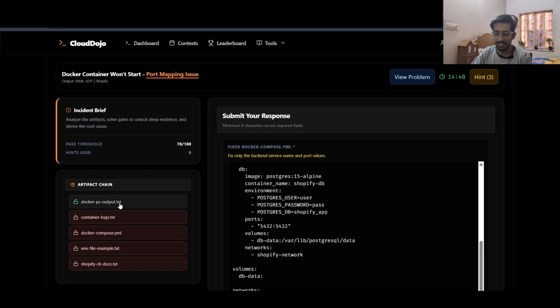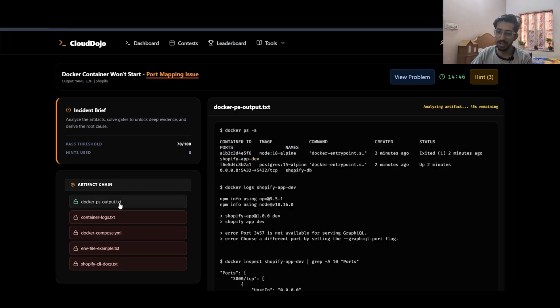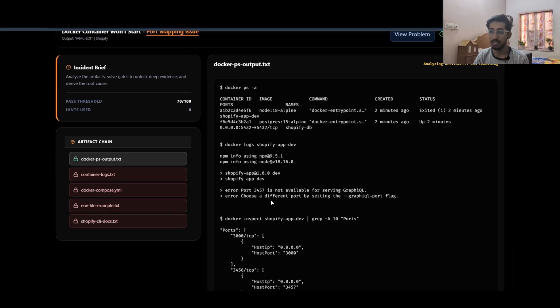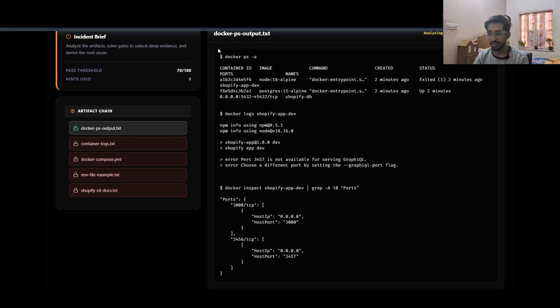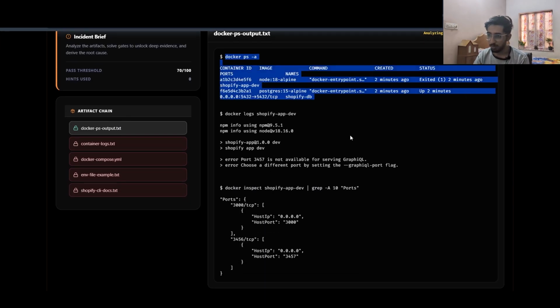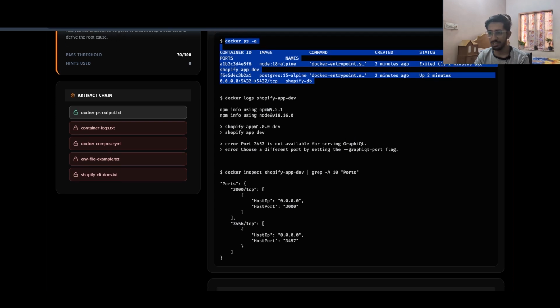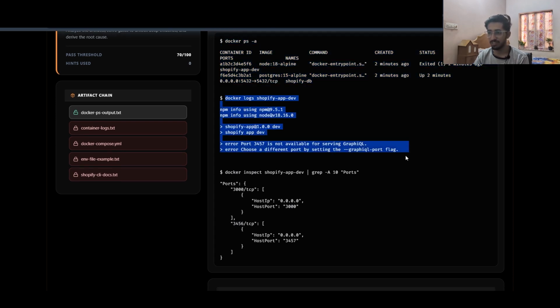I can click on the first artifact window, and it will open a txt file. Here I can see the output of the docker ps -a command and the logs for the Shopify app dev container. It's saying that port 3457 is not available.